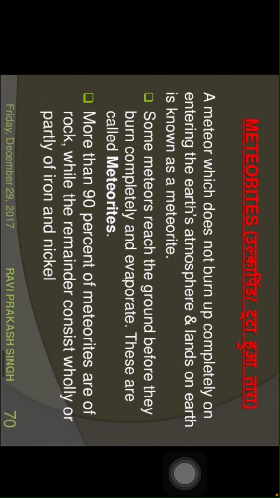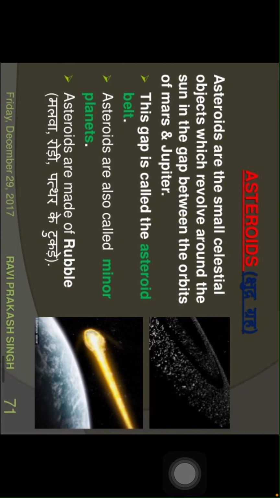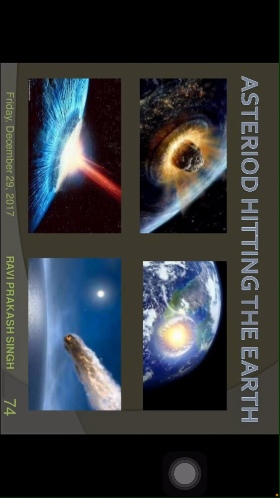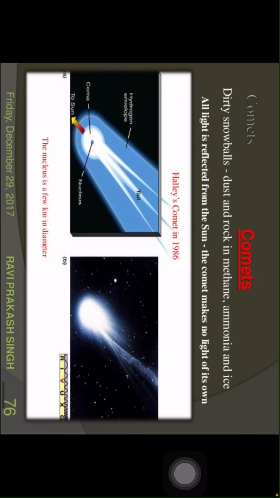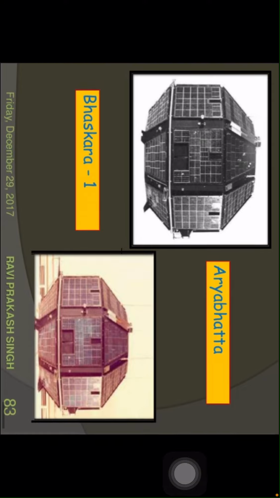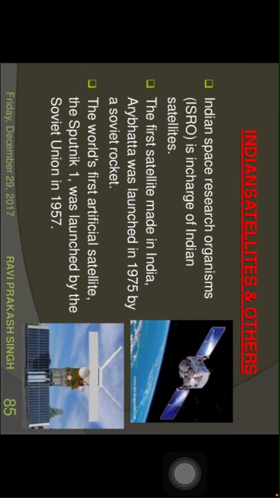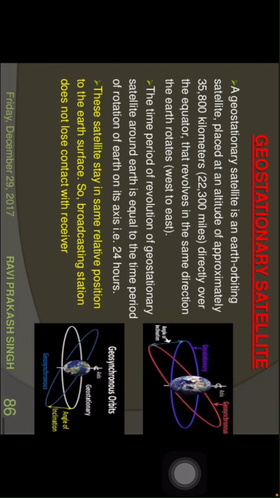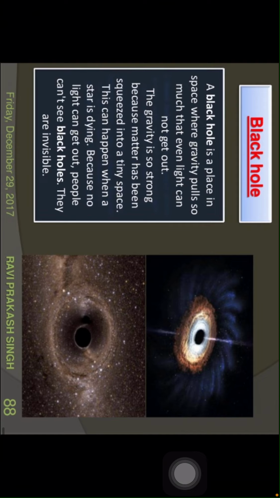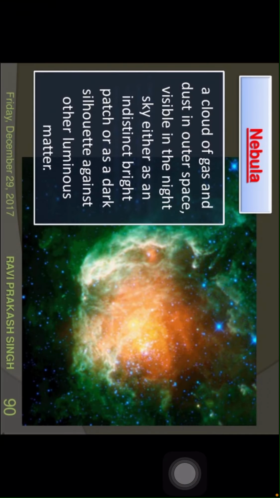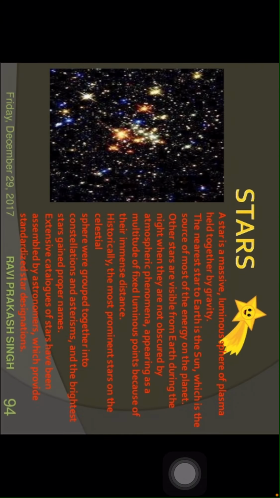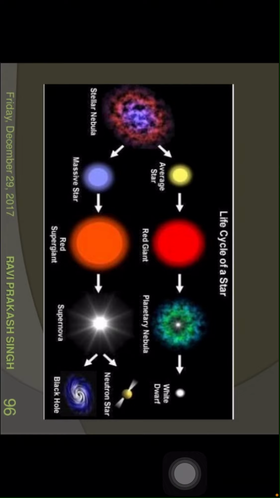Meteors, meteorites, asteroids. Okay, children. Asteroids hitting the Earth. Comets. Natural satellites. Artificial satellites. Indian satellites and others. Geostationary satellites. Black hole. Nebula. The death of a star. Asteroid belt. Stars. Types of stars.